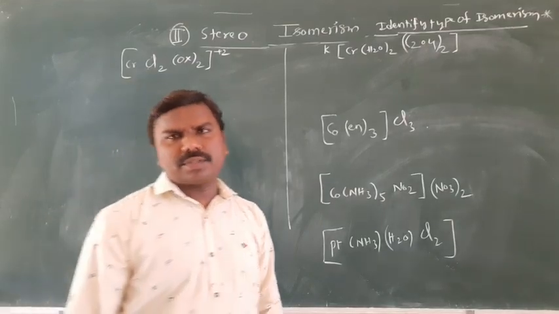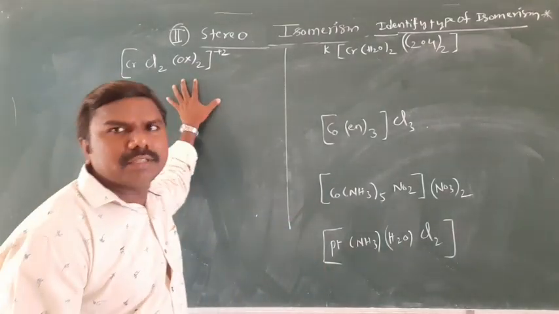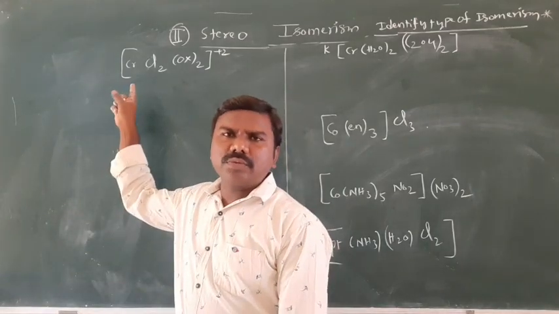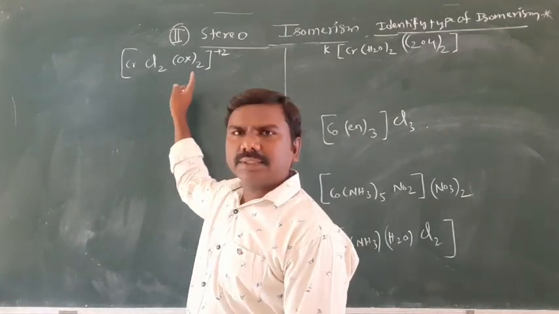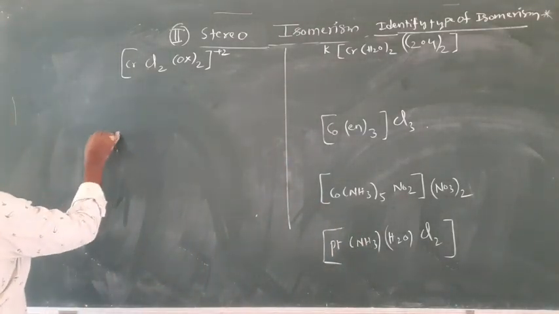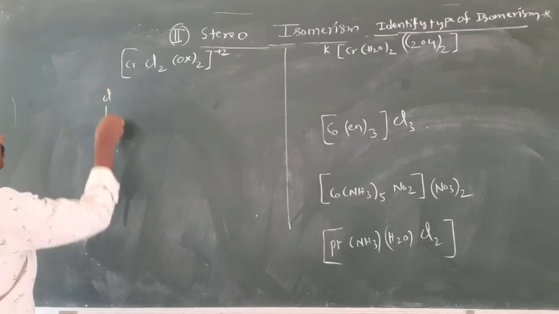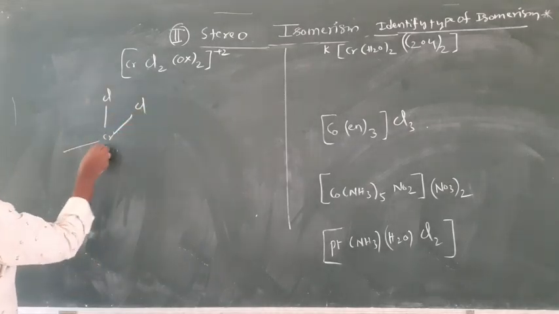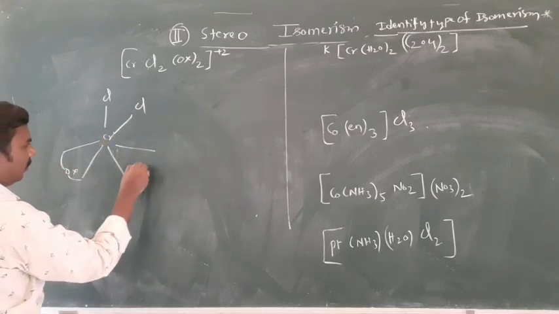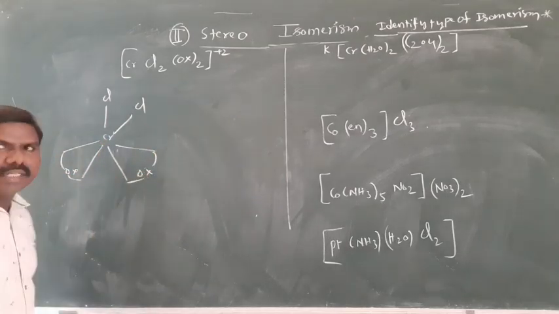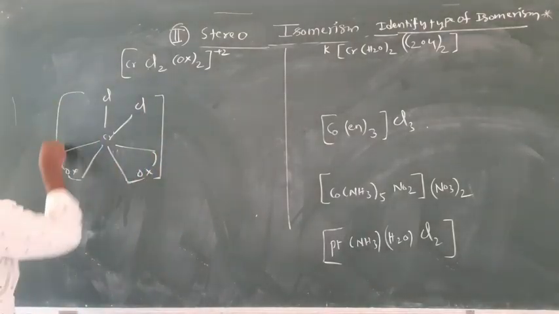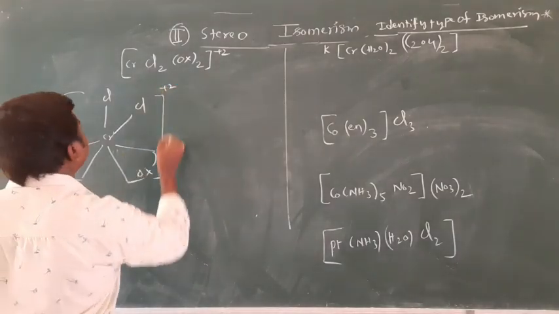See a few questions. This is a complex given. Which of the following is optically active? They will provide you a cis complex and a trans complex. Now cis is Cr, Cl, Cl, oxalate. Oxalate is a bidentate ligand, and this is +2.